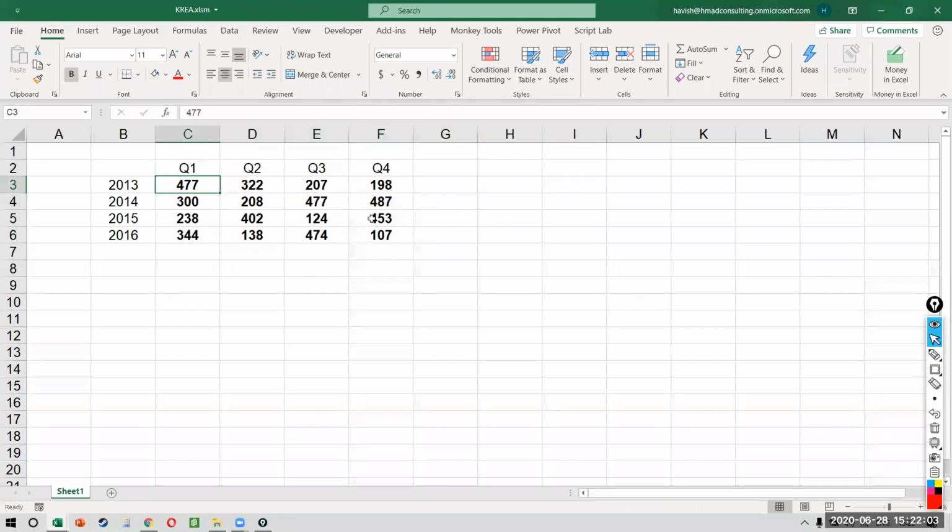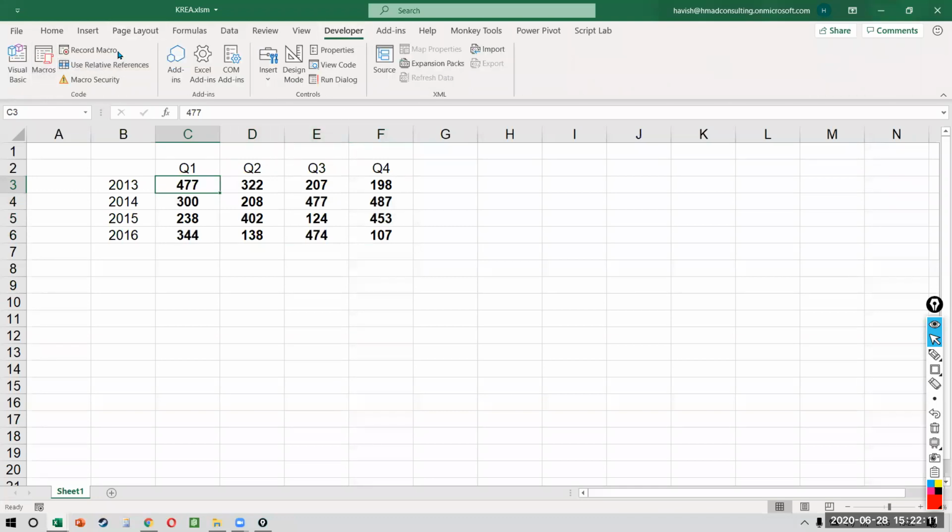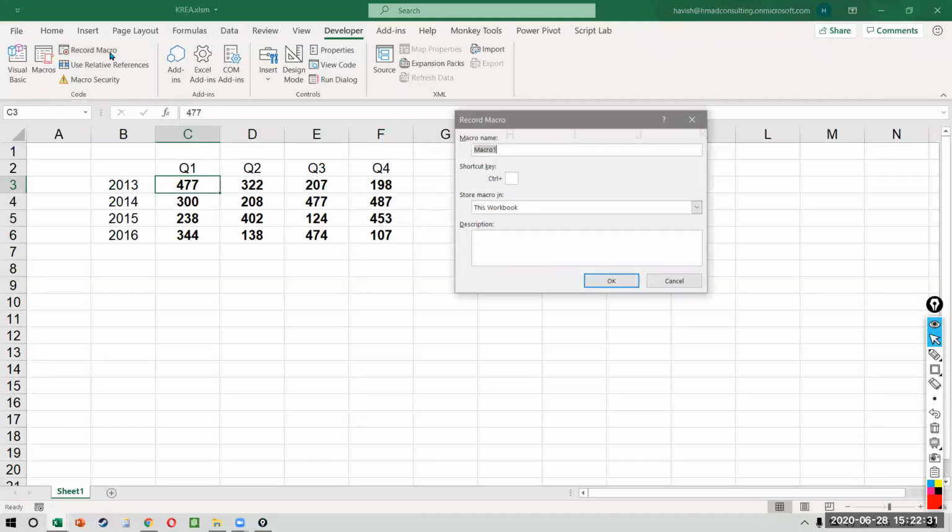Okay. The first thing that I will want to do is, please watch, is to click on developer and record my macro. This means that every action that I'm performing on my system, whether it is adding a column, writing a value in A1, changing it to bold, writing a sum formula, making a pivot table, whatever it is that I do, that action, that command will be recorded by VBA automatically. Okay. So I click on record macro.